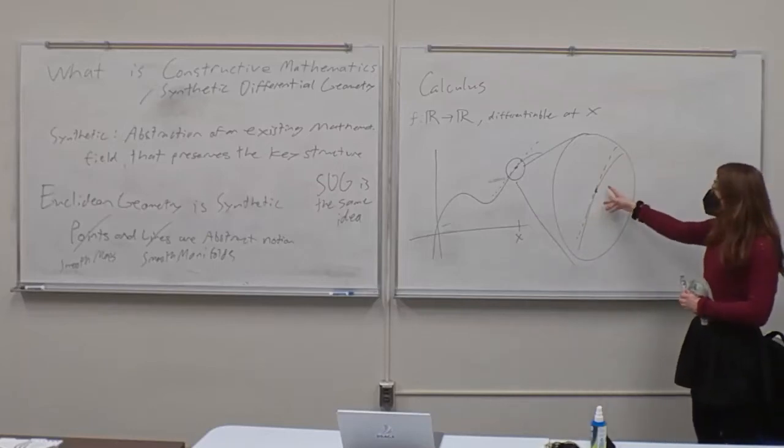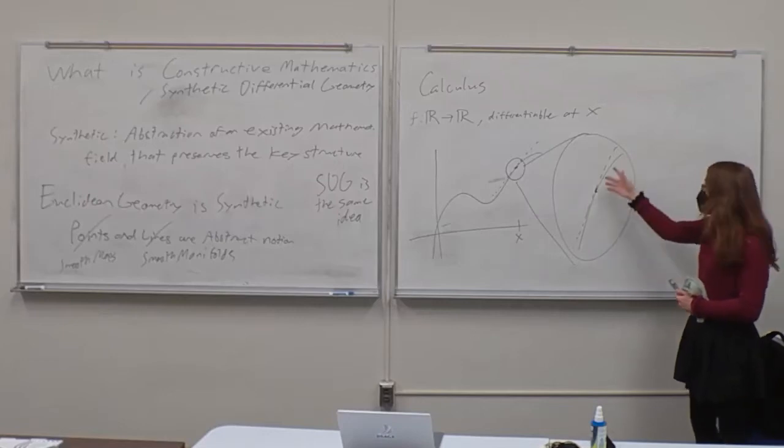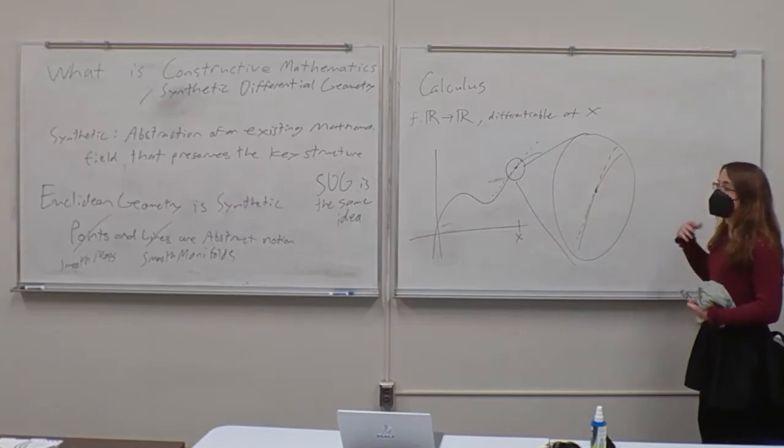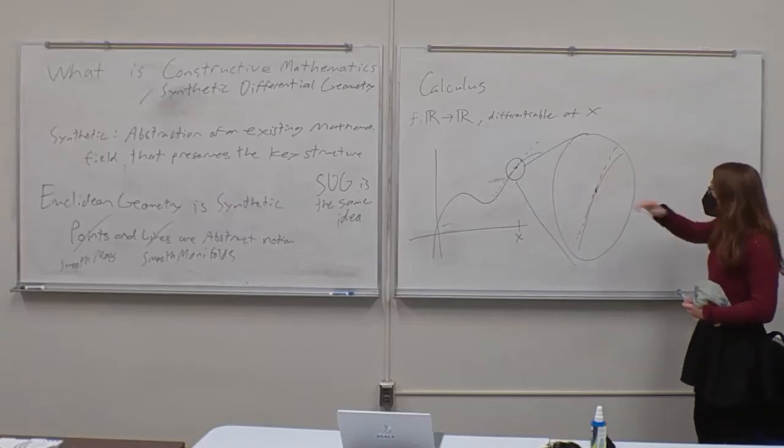And this is exactly how we formalize limits. We say that it's approximately a line, and then we can start doing more complicated things using this rigorous notion.